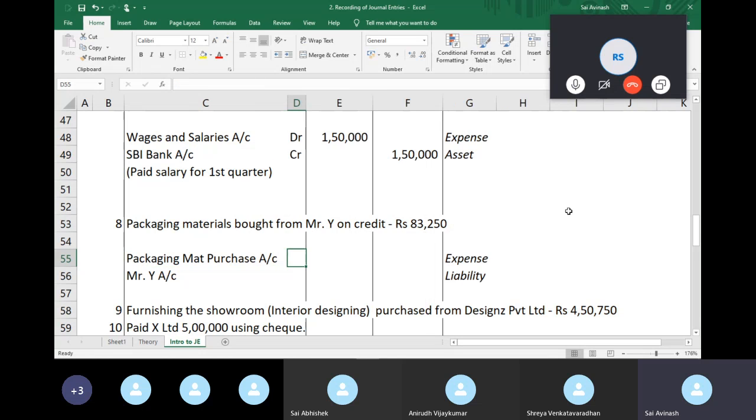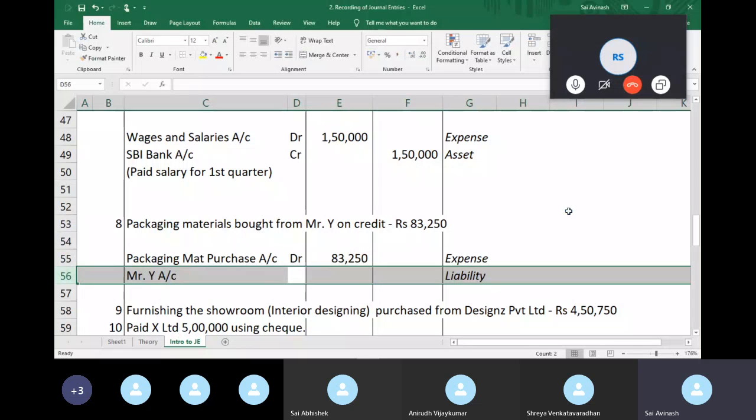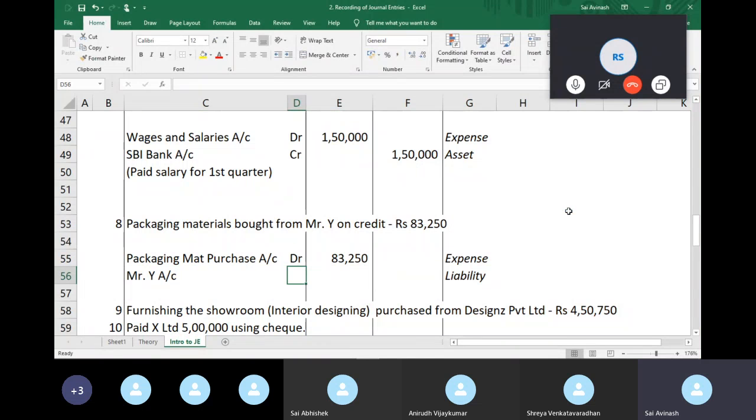So I'm purchasing packaging material. So I have material in my hands now, and I didn't have it before. So my asset or my expense is increasing. So when an asset or an expense increases, you debit, right? And Mr. Y, I owe him money. I have to pay him money tomorrow or in the future. So when a liability increases, you credit, right?